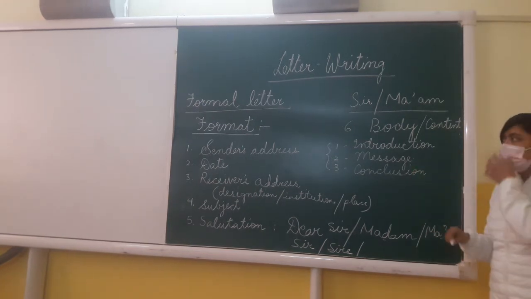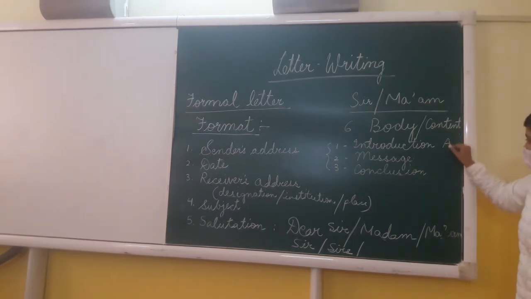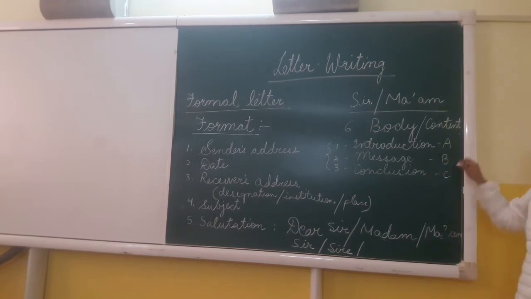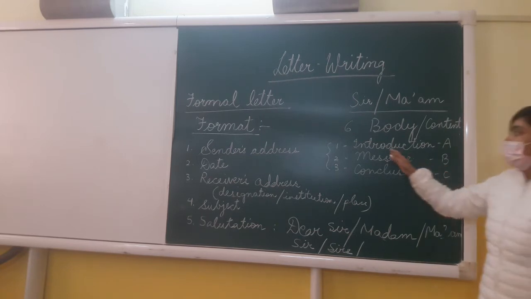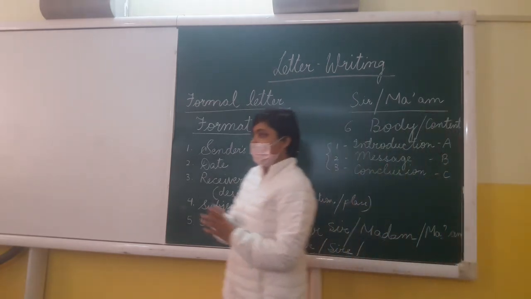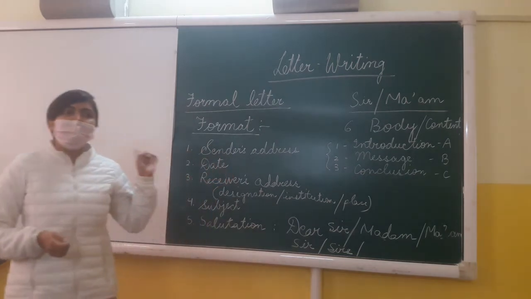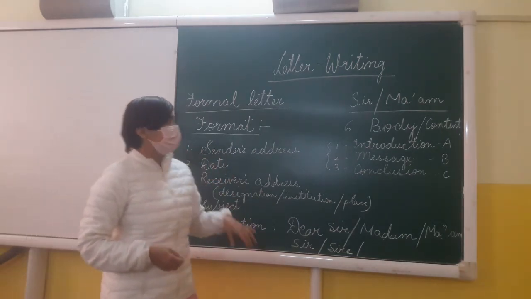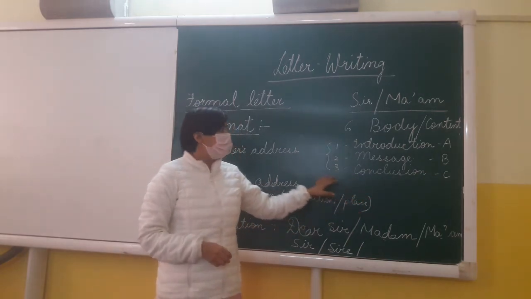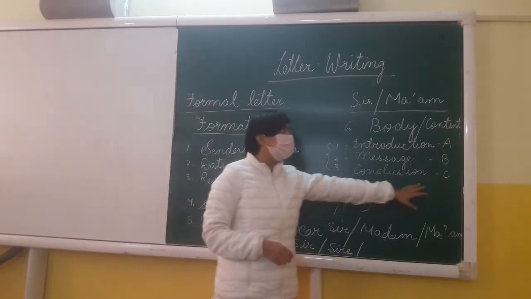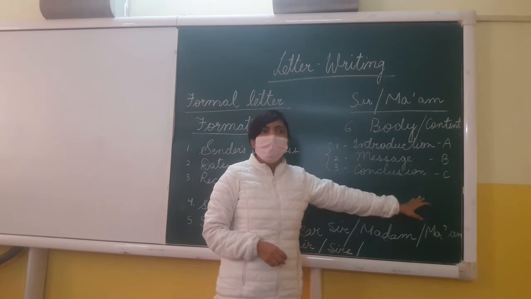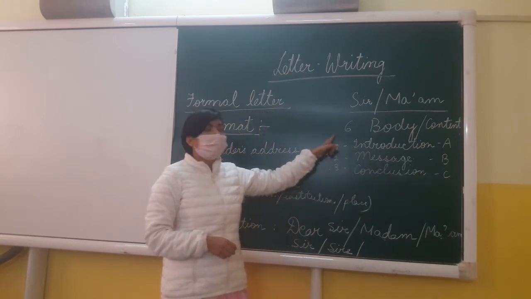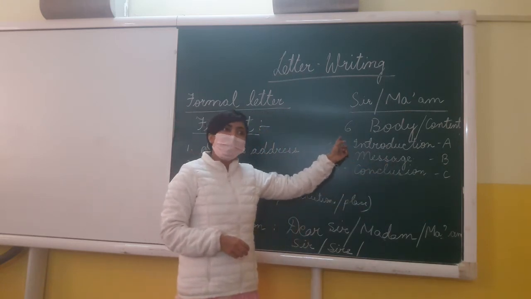You can also refer to it as A, B, C. Fine? We can also refer to it as A, B or C. Now when we are writing the introduction, I have mentioned it as A. When I wrote message, I have also written it as B. And when I wrote conclusion, I mentioned it as C. So what is this ABC rule of writing the body of the letter?